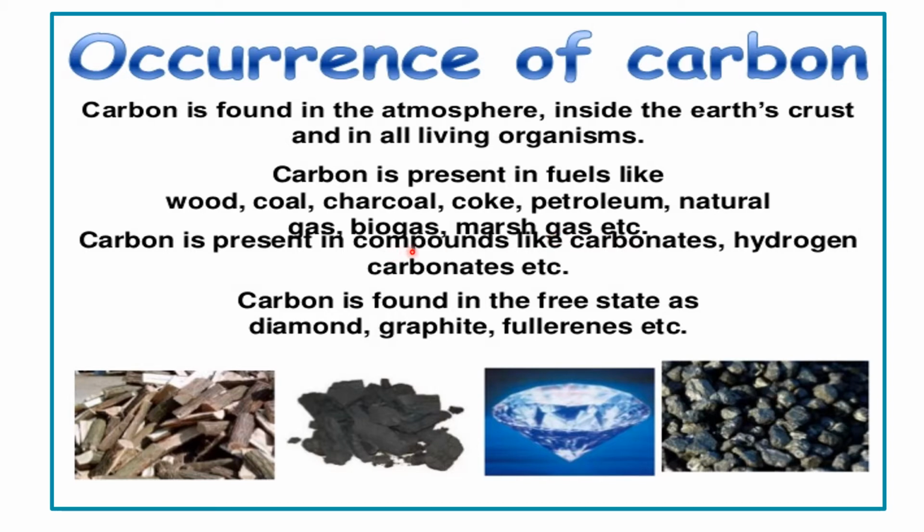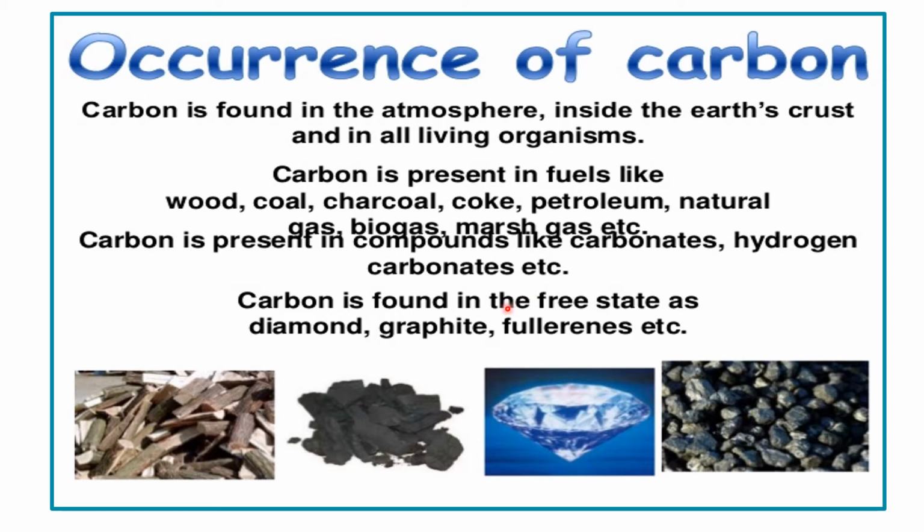It is present in compounds like carbonates. All the compounds that are formed with carbon and oxygen are known as carbonates, and the compounds that are formed with carbon and hydrogen along with the other elements are known as hydrogen carbonates.